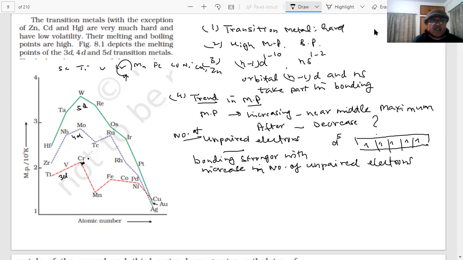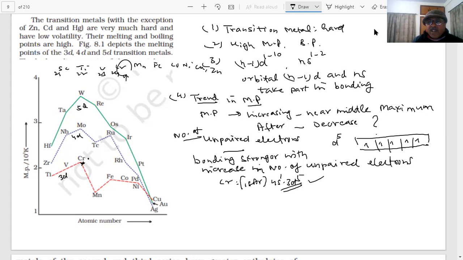So if you write the electronic configuration of chromium, what is it? 21, 22, 23, 24. So we have written 18 argon, 4s2 3d4, but it becomes 4s1 3d5. So it has the maximum number of unpaired electrons, 5 in 3d and 1 in 4s. So because it has a very large number of unpaired electrons, student, therefore the melting point is very high.